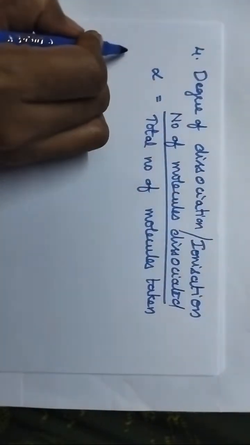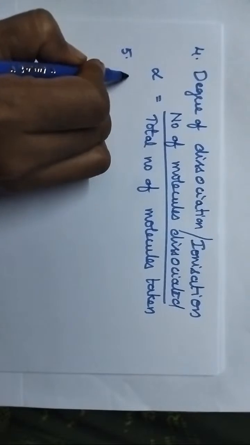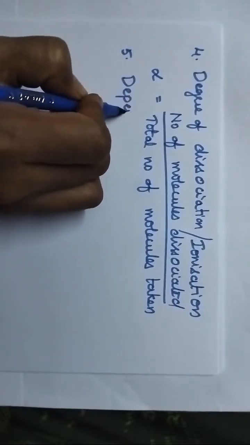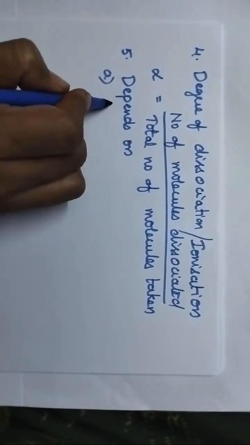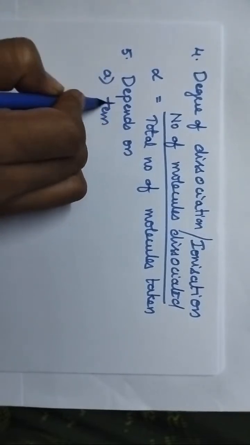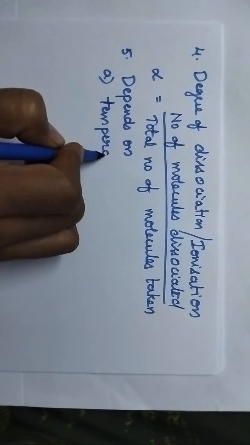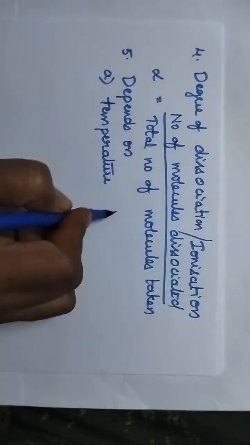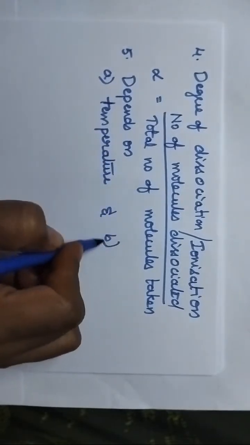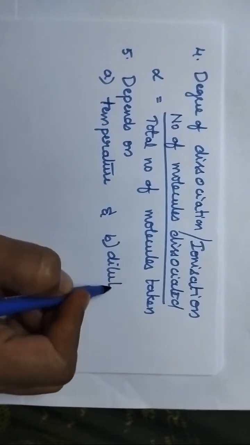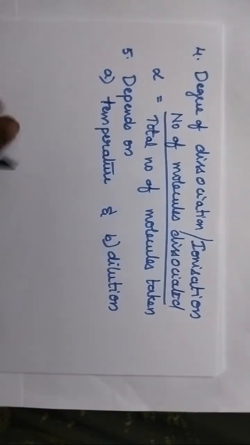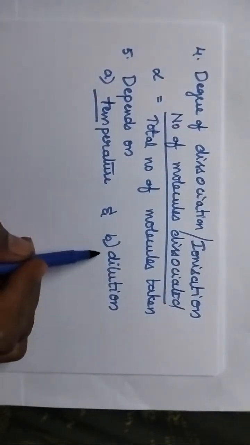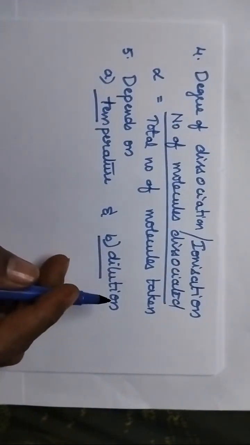So, especially the degree of dissociation depends on temperature and also on dilution. So, the degree of dissociation depends upon two factors: one is temperature and the other one is dilution.